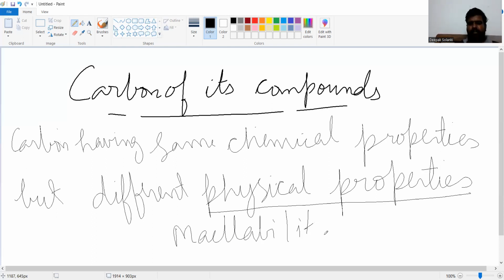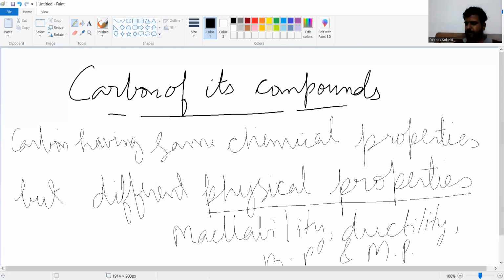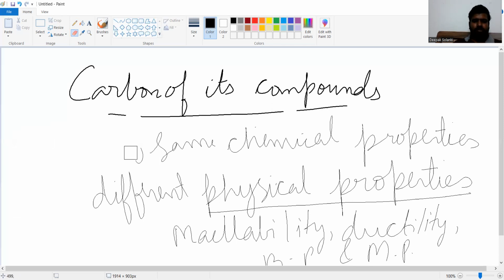We can say about ductility, boiling point, and melting point. These are all physical properties. Hardness we can take. Okay, so compounds which have the same chemical properties but different physical properties are known as allotropes. Now there are 3 types of allotropes for carbon.